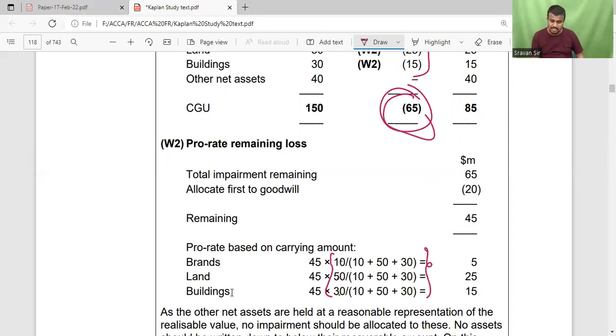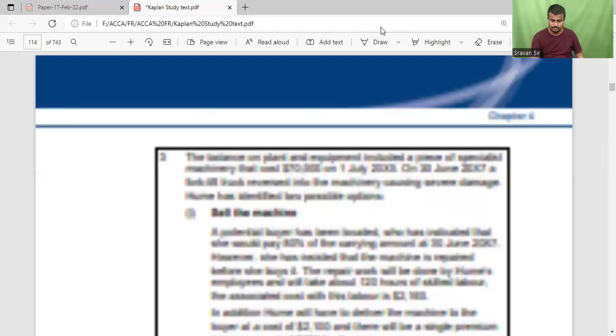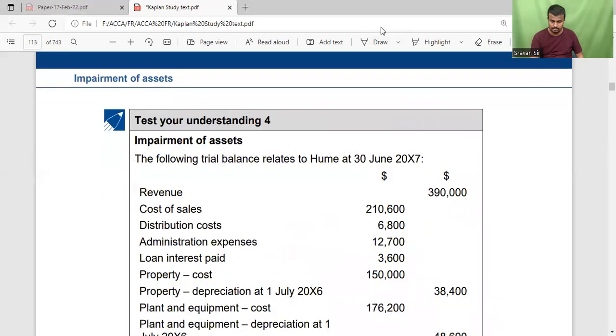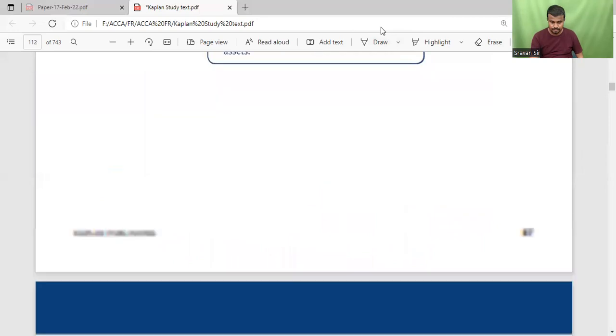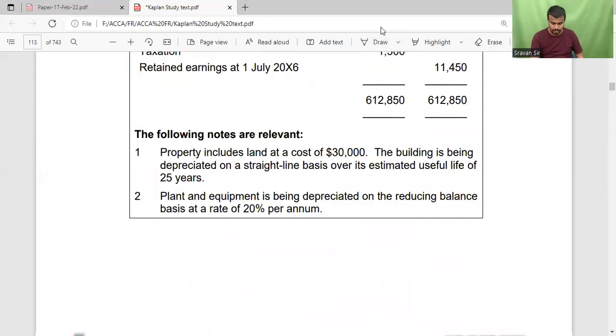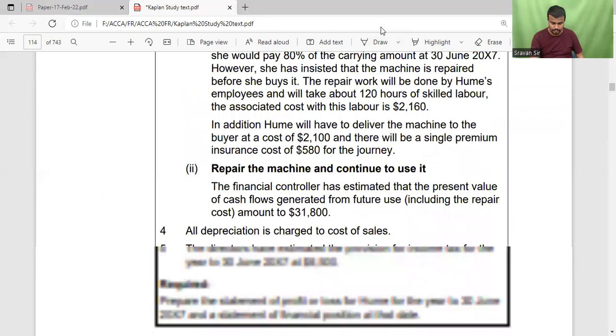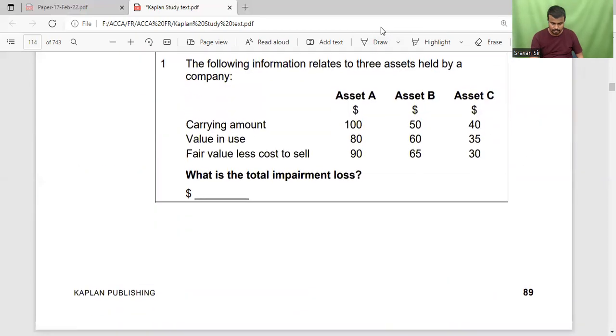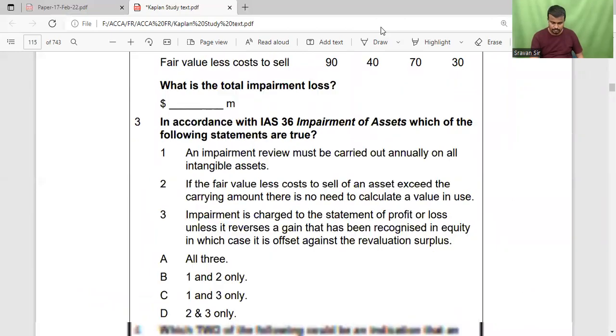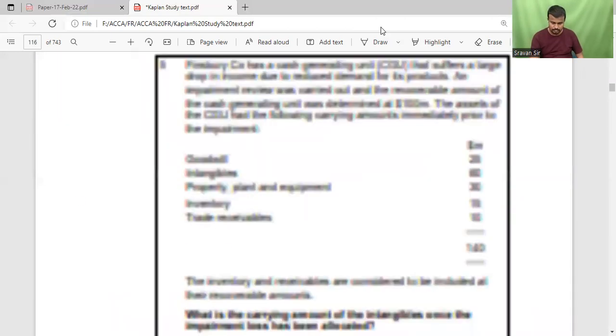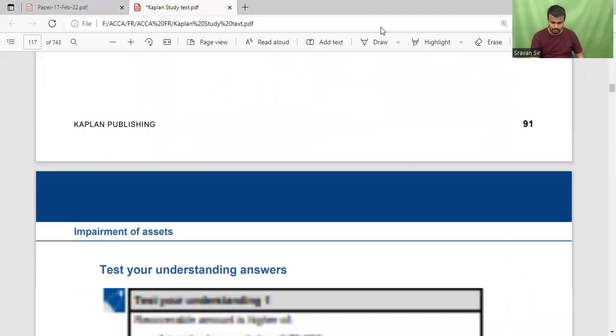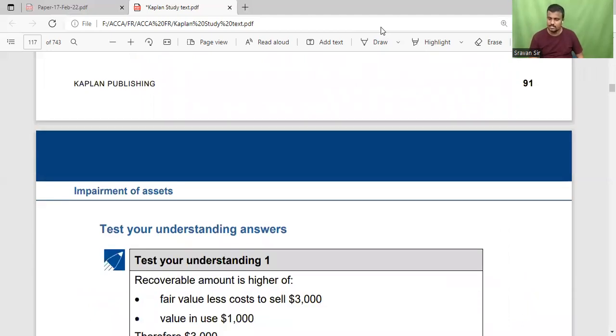In that ratio, you have to allot. For other assets, there is no impairment because they are considered inventory and receivables, right? Okay. So this is the impairment.